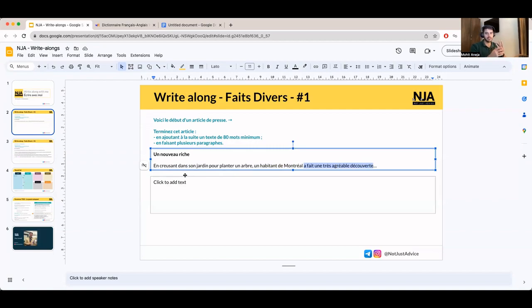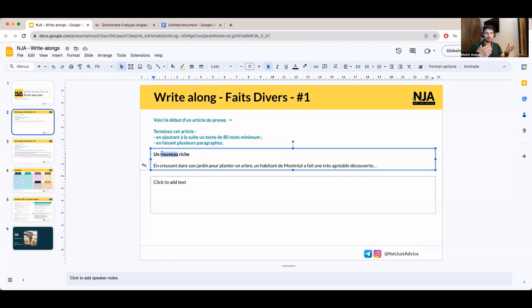So we see three things. There's a garden, there's a discovery which is pleasant, and then someone is getting rich. So by combining these three elements, what comes to my mind is basically someone discovers an object of good value that he's going to sell. In turn, he's going to receive some money and he's going to become rich. It adds up perfectly, right?